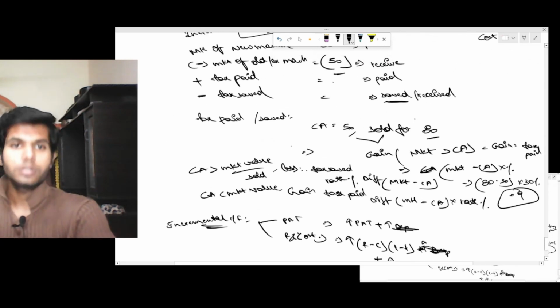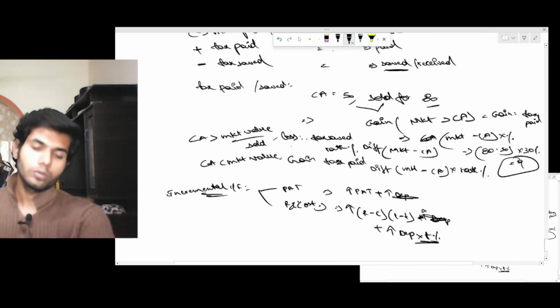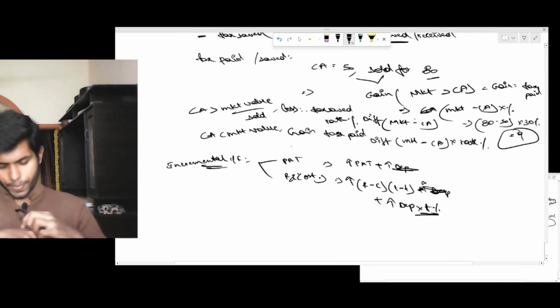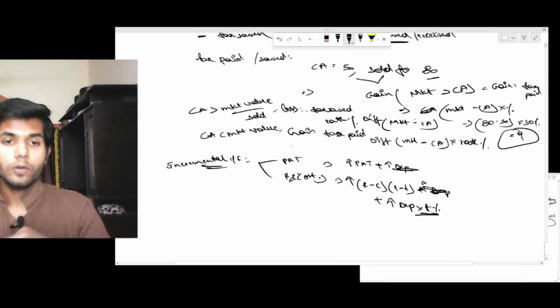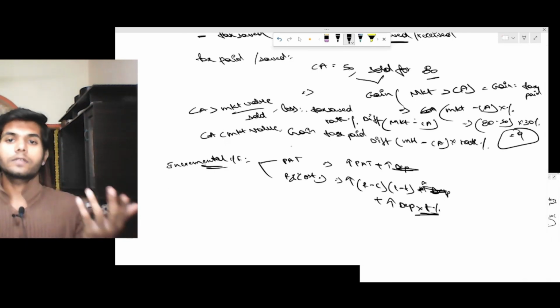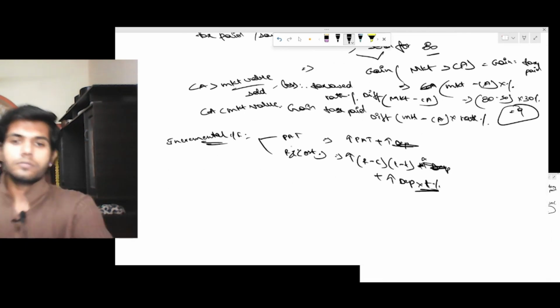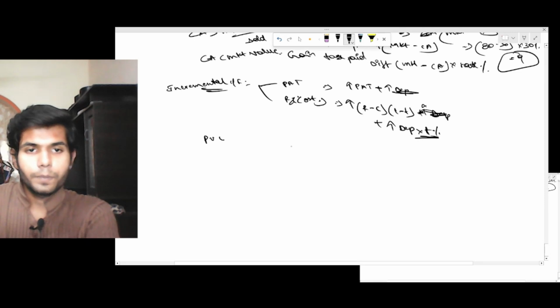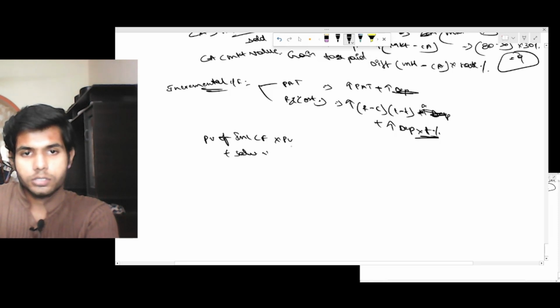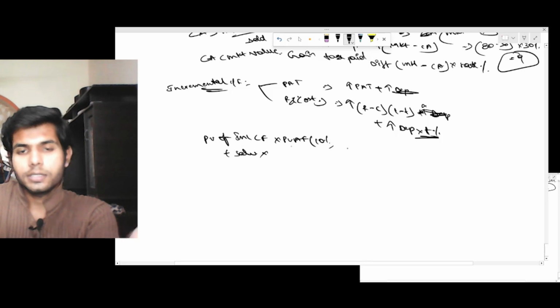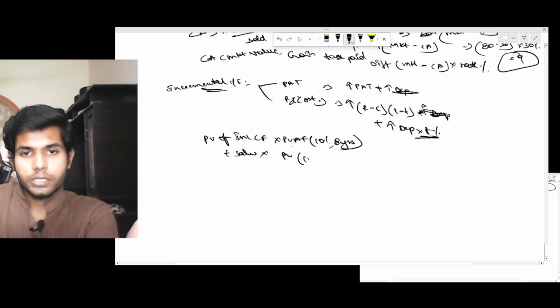We just saw the incremental cash outflow. Now the difference between both of these gives the incremental cash flow. So the PV of that incremental cash inflow plus salvage: PVAF at 10 percent, let's say for 8 years, plus salvage PV at 10 percent, 8th year, right?